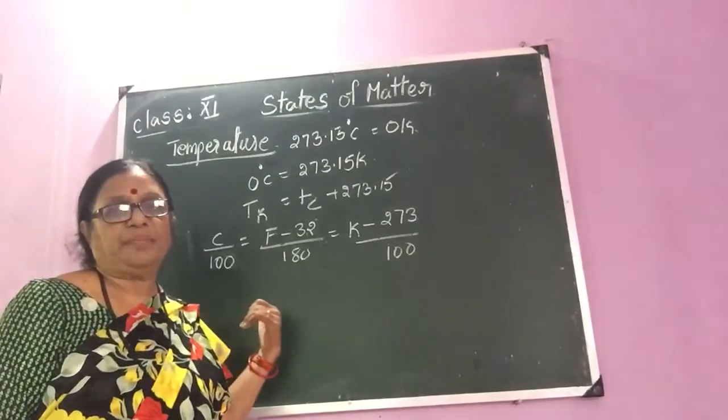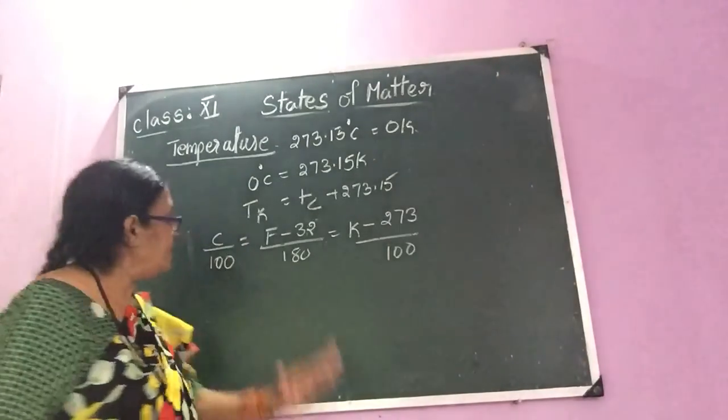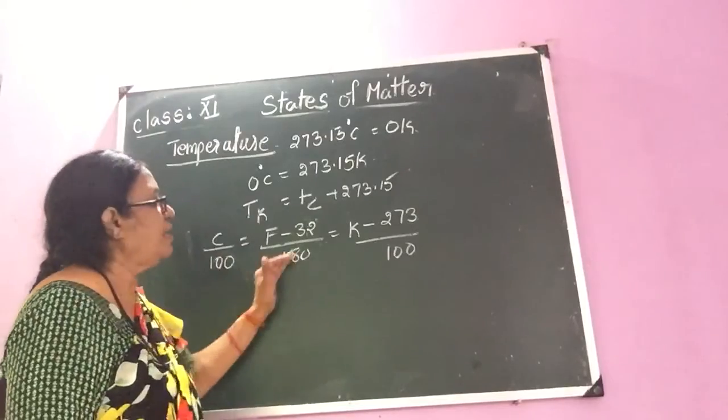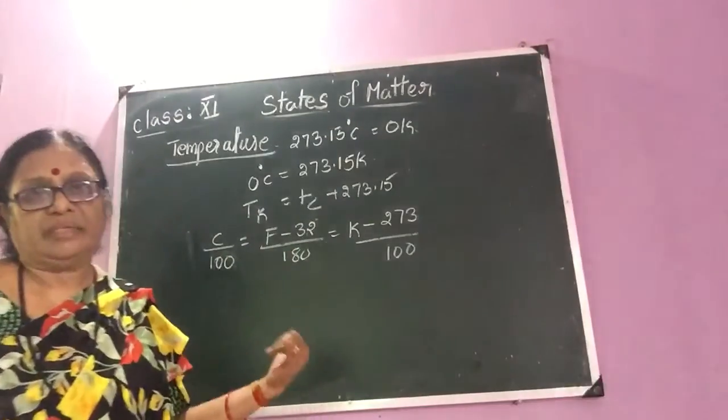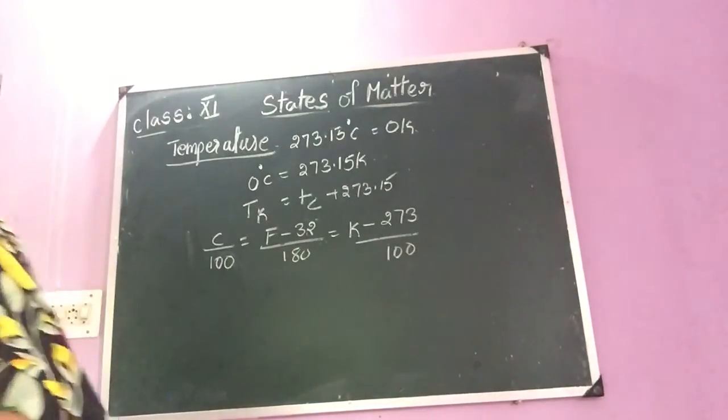Okay, children? This is the relationship between Celsius, Fahrenheit and Kelvin; you have to measure in this way. Okay, children, clear?